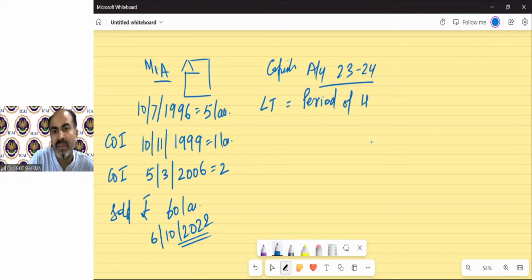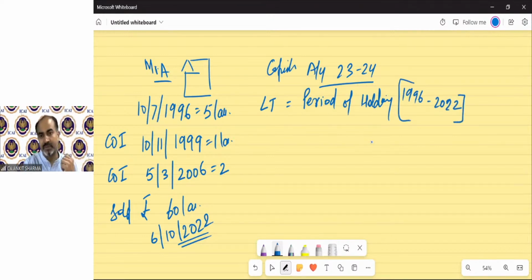Period of holding means the duration between the date of purchase and the date of sale. It's purchased in 1996 and sold in 2022. For a building, the time limit is 24 months, as we have read in the definition of long-term and short-term. So it's exceeding 24 months, which means it's a long-term capital asset.